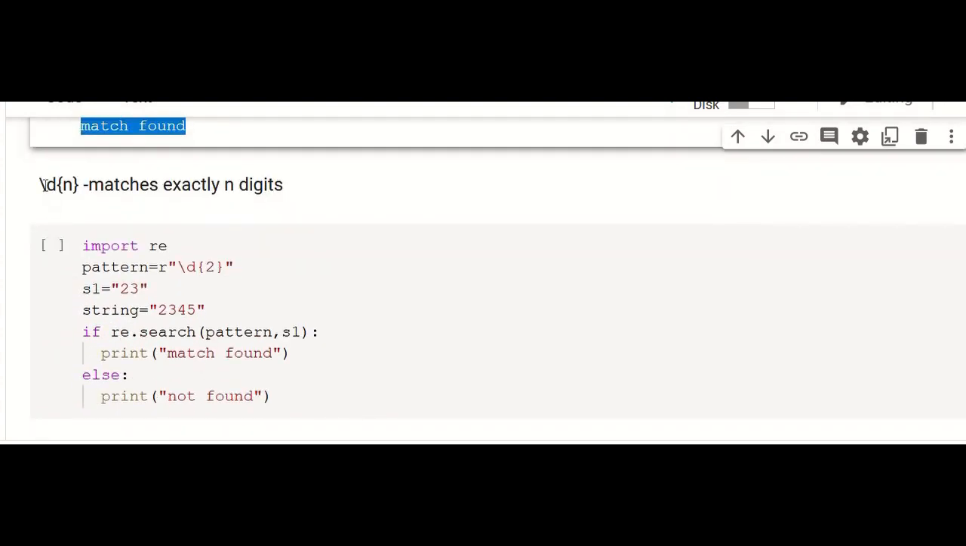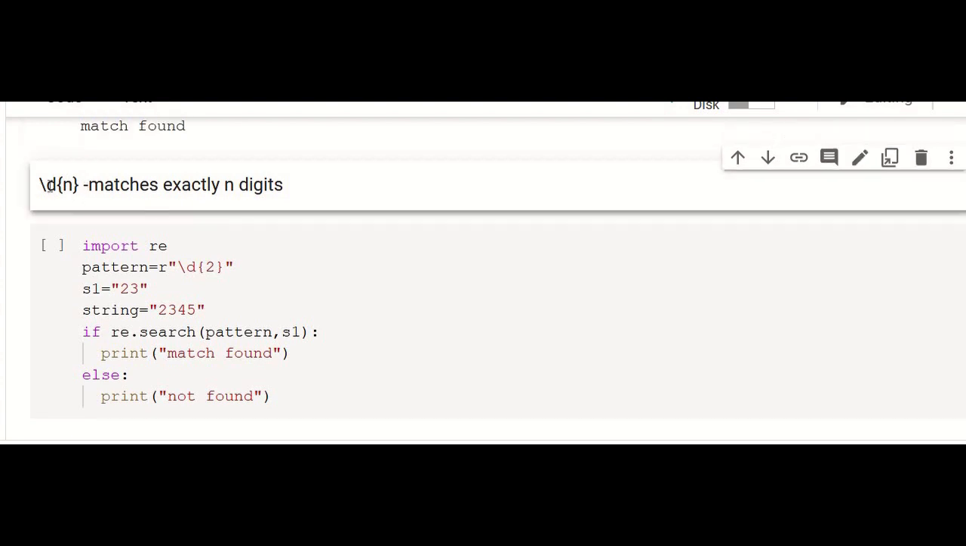And next, \d followed by n. Any digit can occur, and the number of times that particular digit can occur is also given. The pattern is r\d{2}. That means you can have 2 digits. That is the given pattern, and after the 2 digits you can have any number of occurrences, any character or digit, whatever it may be. That is not a condition here.